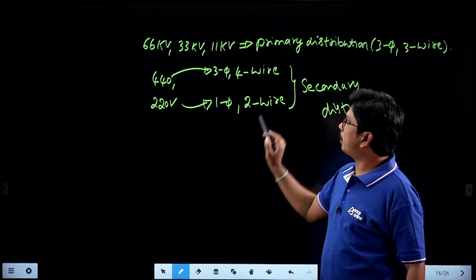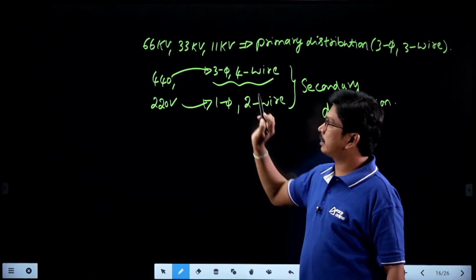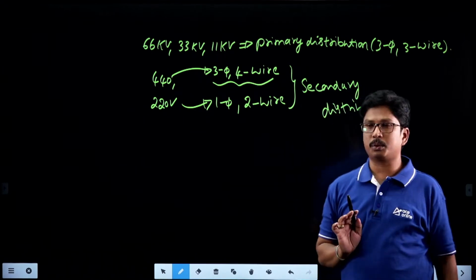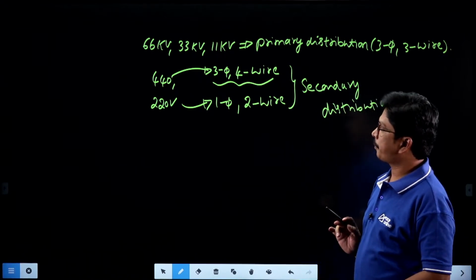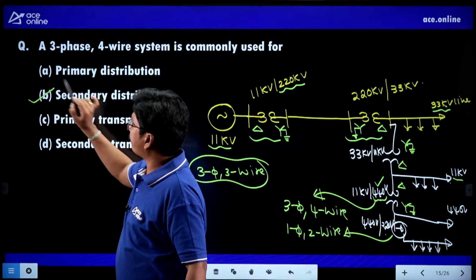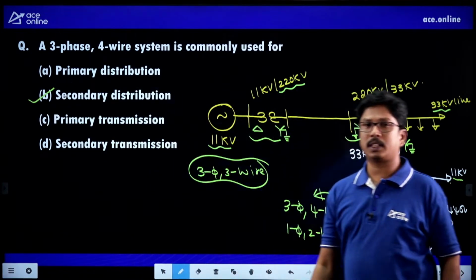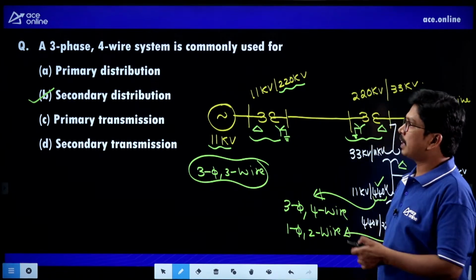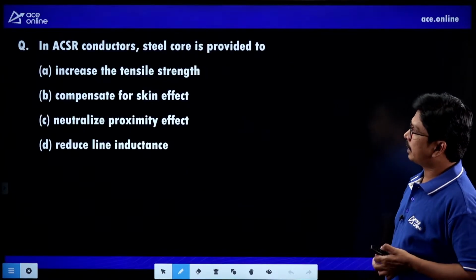Clear, everybody? So we have to use the 3-phase 4-wire system in the secondary distribution, students. Right, so the correct answer is secondary distribution. The 3-phase 4-wire system is used in the secondary distribution. So I am going for the next question here. Try to solve the next question.